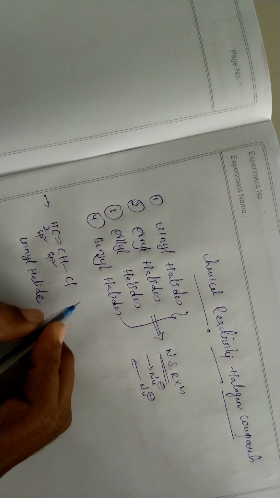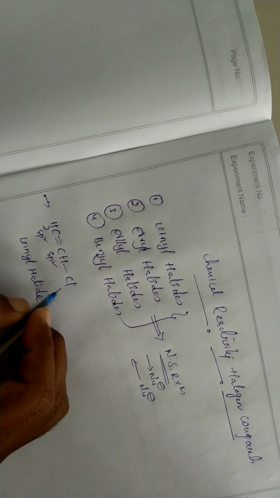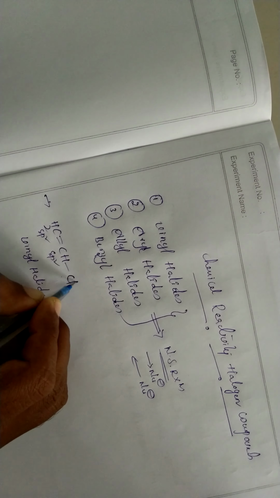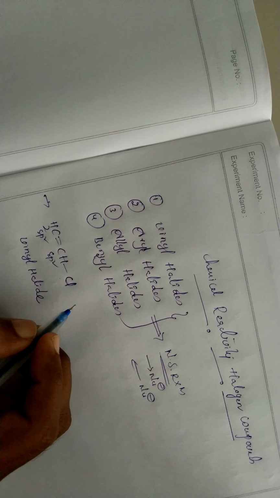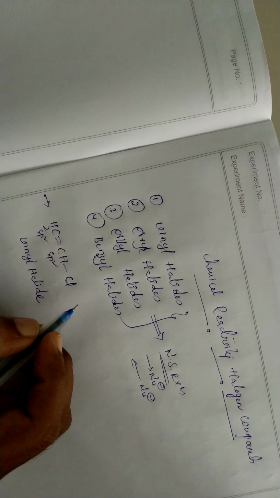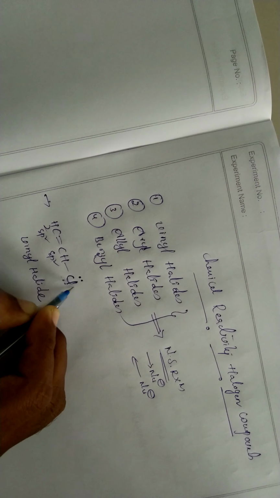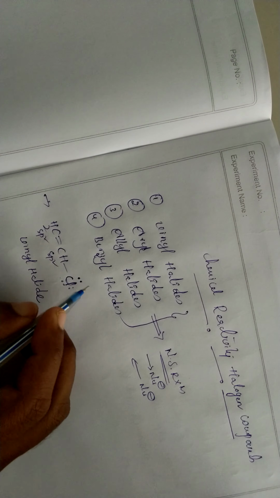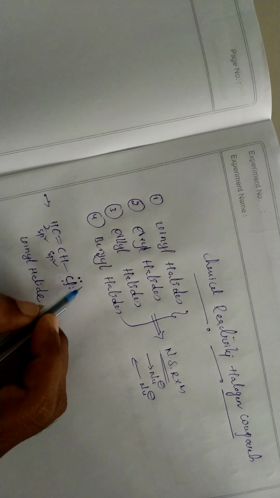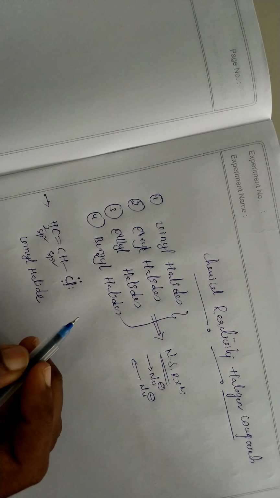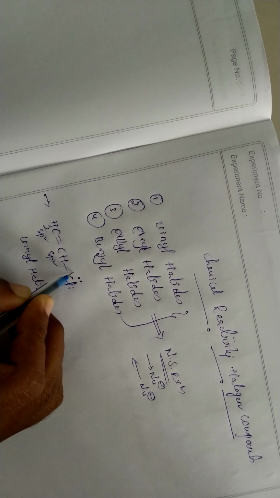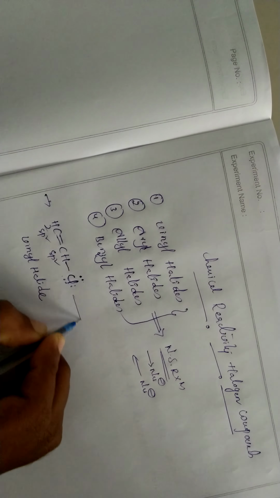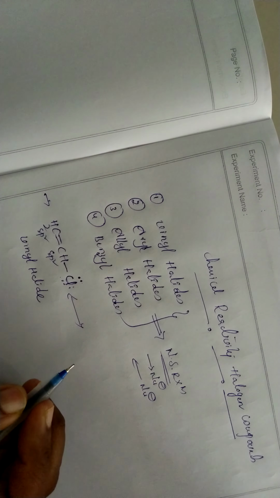If you remember our first semester class, we discussed the mesomeric effect and inductive effect, where we learned that chlorine is a plus M group, a positive mesomeric group. That means the lone pair of electrons present on the halogen, whether it is fluorine, bromine or any other, undergoes delocalization with the double bonded carbons. That means this compound is undergoing resonance structure.